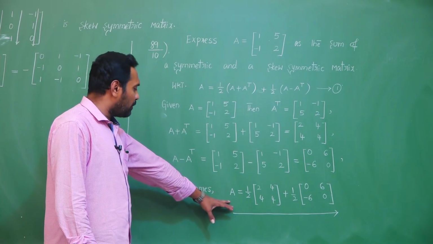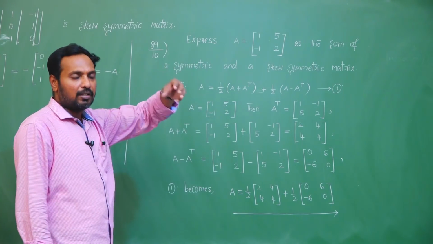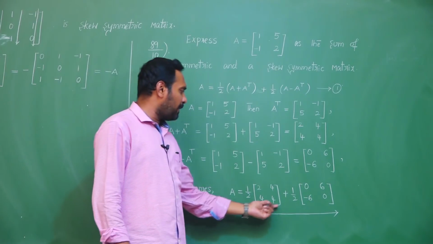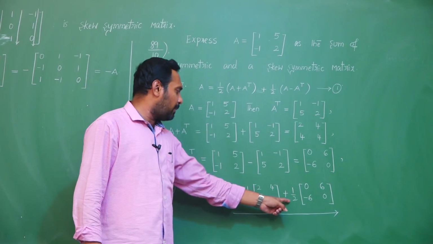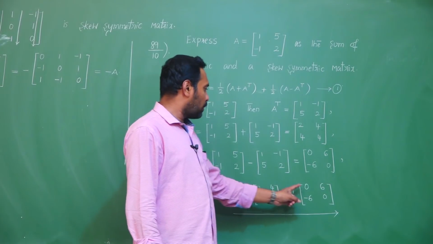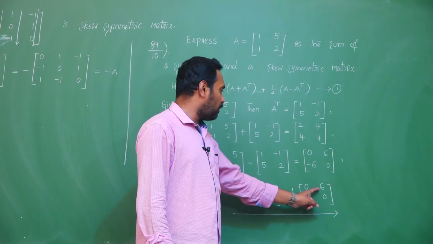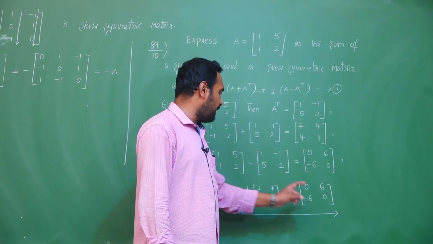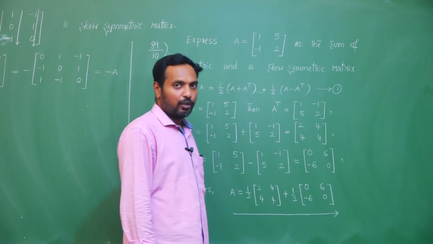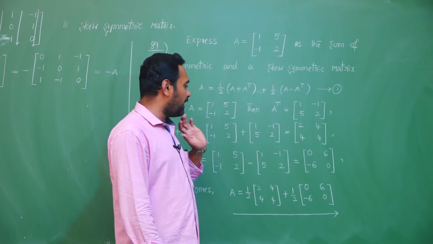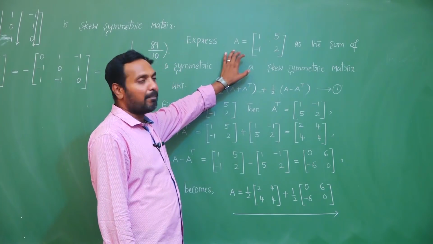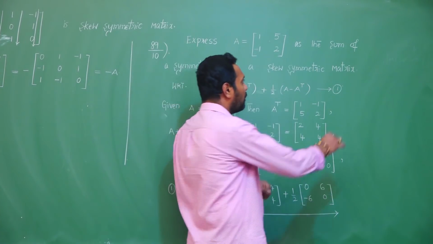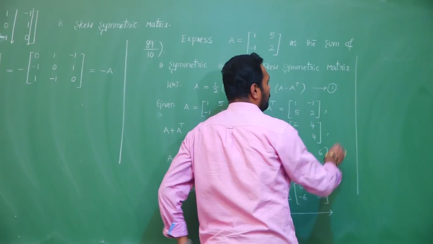Whatever matrix you got, you can also verify whether it is correct or not. If you take 1 by 2 common: 2 plus 0, 2; 4 plus 6, 10; 4 minus 6, minus 2; 4 plus 0, 4. If you divide each element by 2, you will get the same matrix. If you want, according to the textbook, you can also verify.